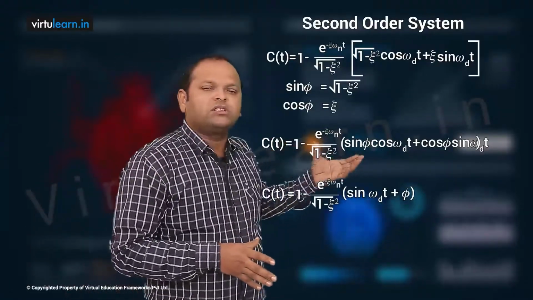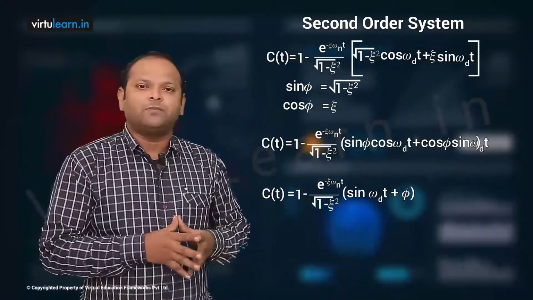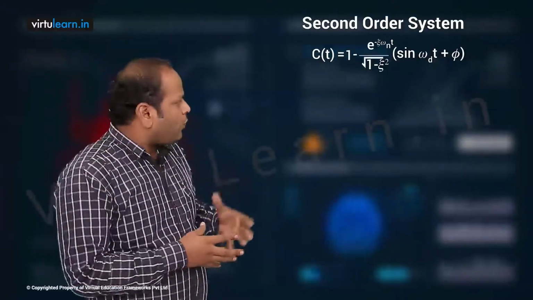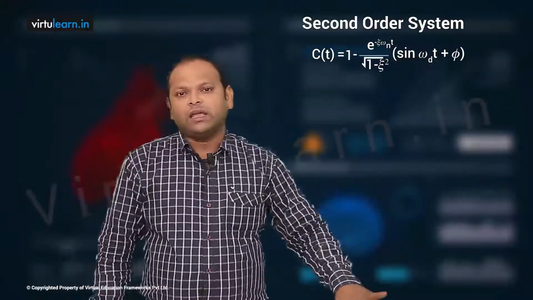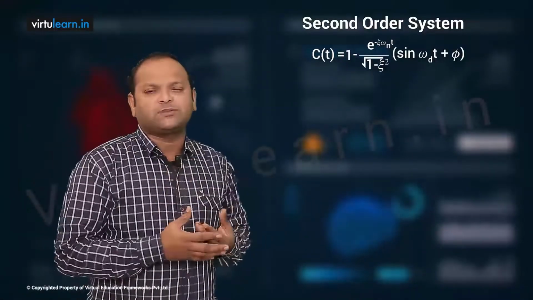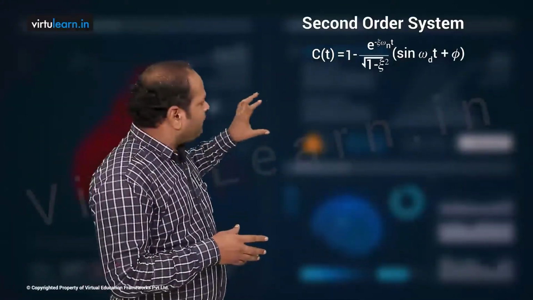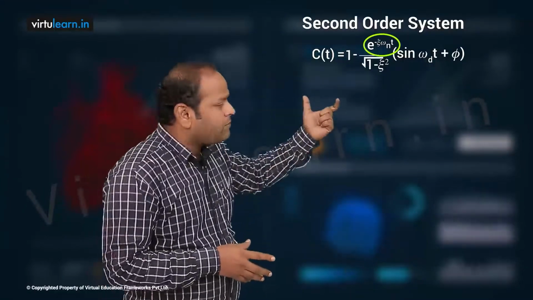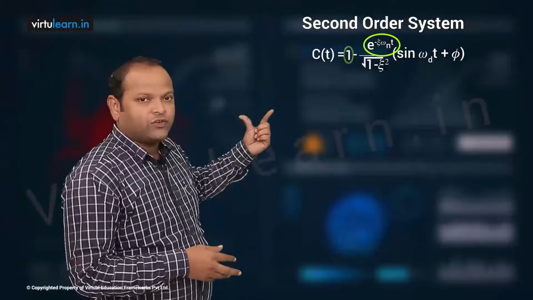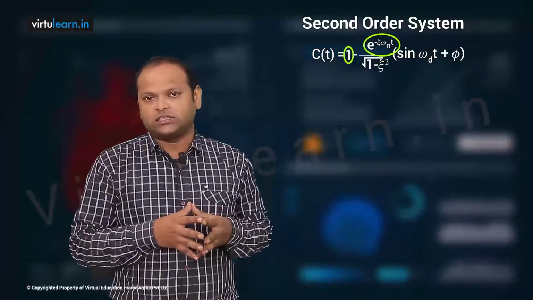Now I can use this expression to draw or plot what will be my underdamped response for a unit step input. Before that, what are the terms that are available in this C of t expression? As you know, any time response has both the transient as well as the steady state. So what is the transient term here? Wherever you have the e power term, that is a transient term, and the constant is 1. Therefore 1 is the steady state and the other things are transient.